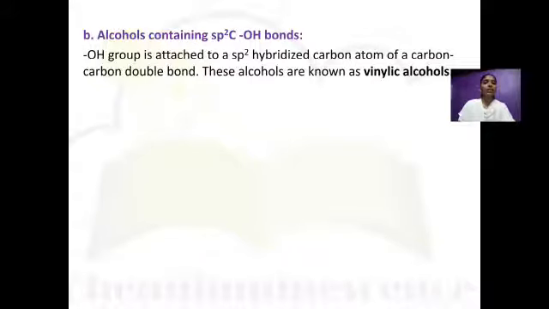Next, alcohol containing an sp2 C–OH bond, that is, a hydroxyl group bonded to a carbon with sp2 hybridization, which is a doubly bonded carbon. If a hydroxyl group is bonded to a doubly bonded carbon, it is called a vinylic alcohol. The example is this one. Here you can see that the OH group is bonded to a CH carbon which is part of a carbon-carbon double bond, which is vinyl alcohol, also called ethenol.